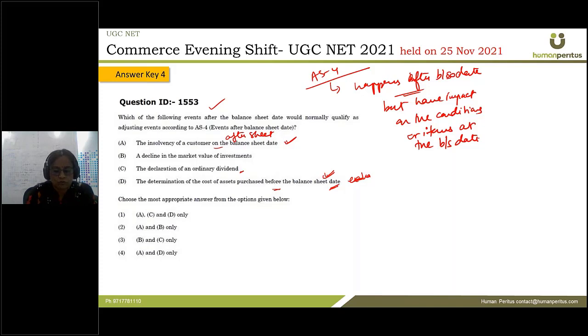Okay, so this and this, these are falling into the category of adjusting events. So we need to give adjustment as on the balance sheet date with respect to these two events. So A and D both are adjusting events as per AS4. Next.